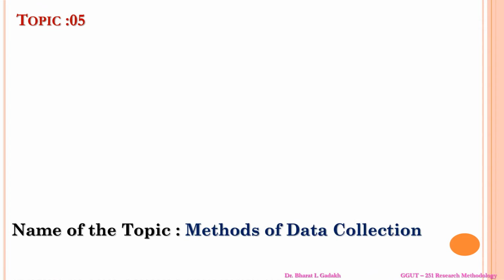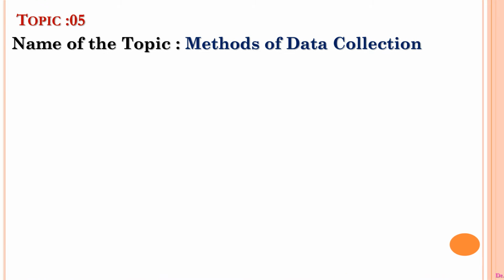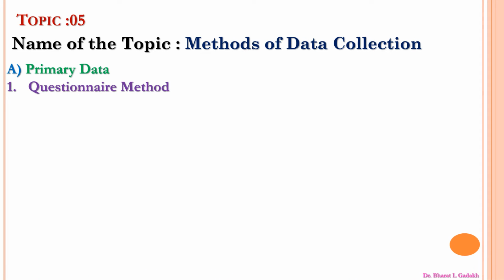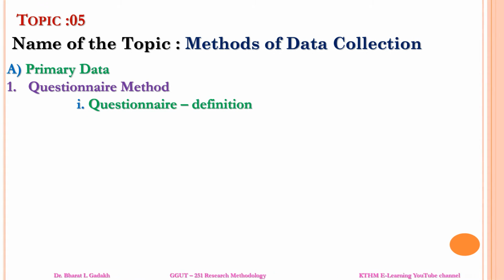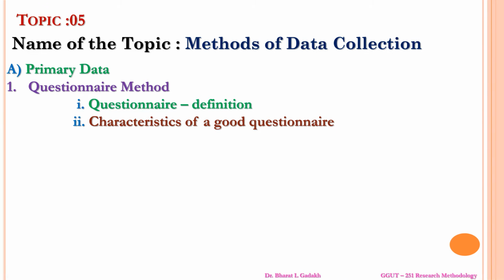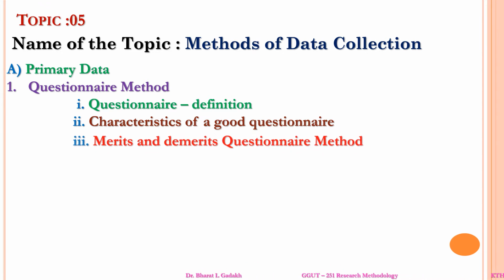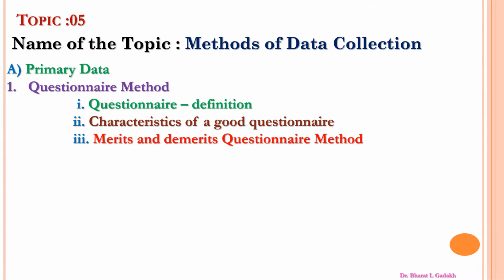Now the next point is topic number 5, methods of data collection. How to collect data, primary data as well as secondary data. For primary data, the first method is the questionnaire method. What is meant by a questionnaire, and what is the definition of a questionnaire? Then the characteristics of a good questionnaire, meaning how to prepare a good questionnaire. Then the merits and demerits of the questionnaire method.